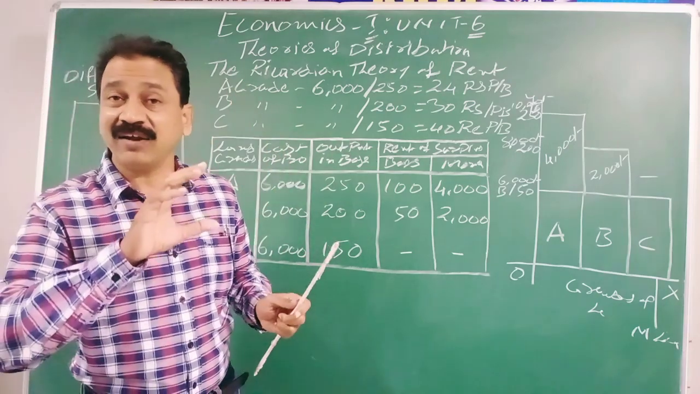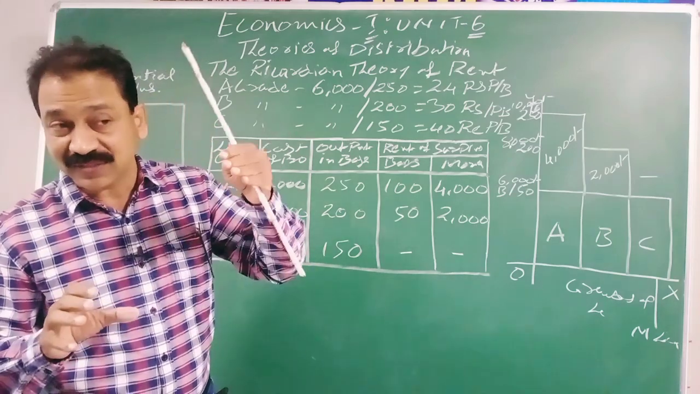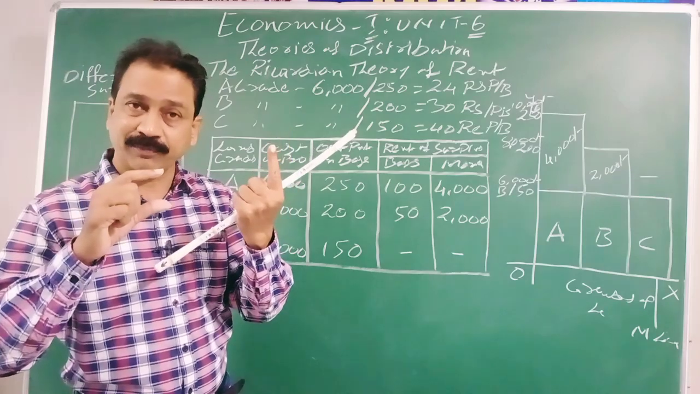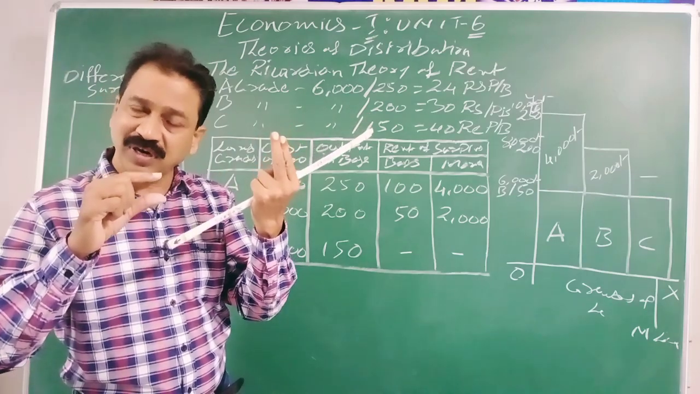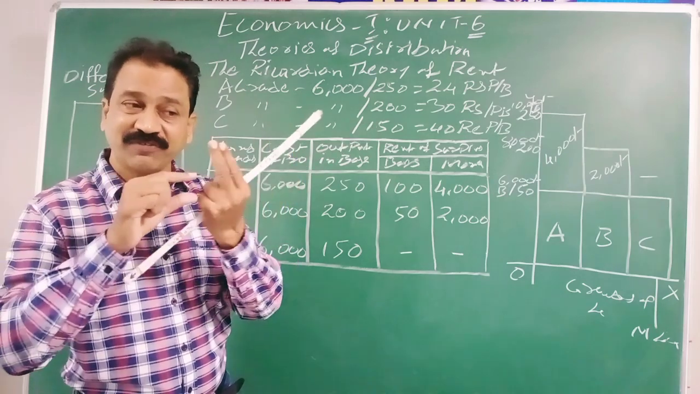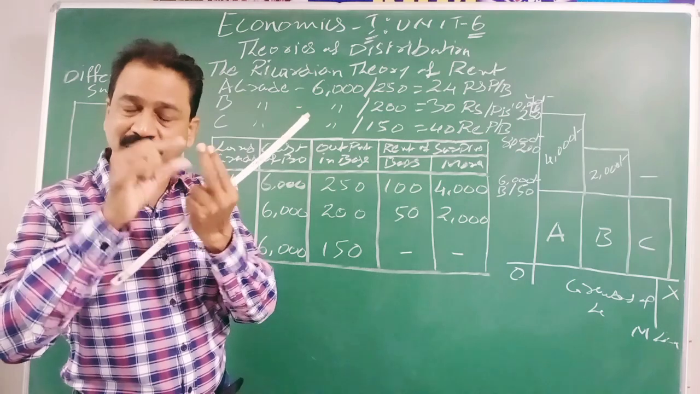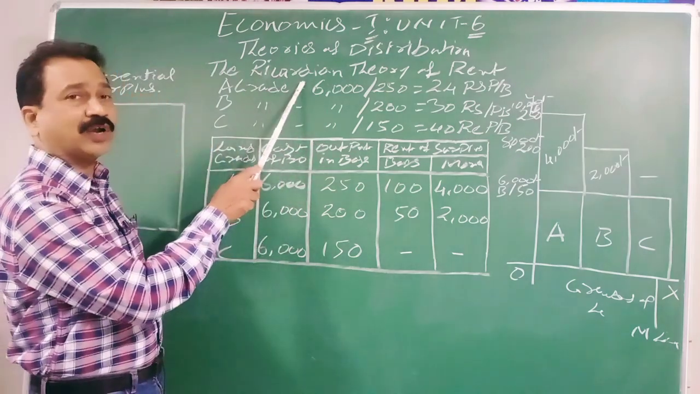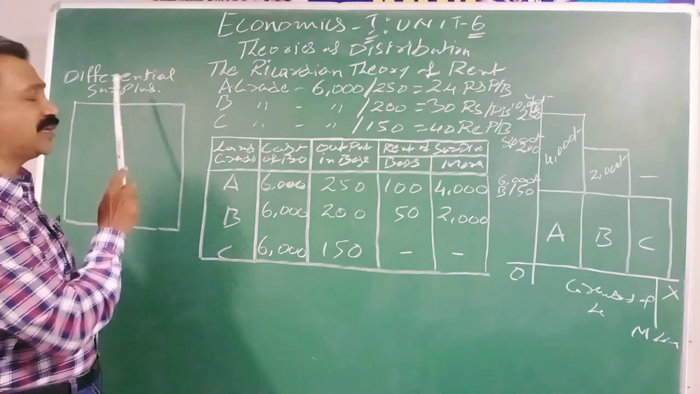So the land which produces more and the land which produces less, the difference between these two lands, A grade land and B grade land. A grade land produces more, B grade land produces less. This difference becomes the rent. That is theorized by David Ricardo. So that amount is the differential surplus.